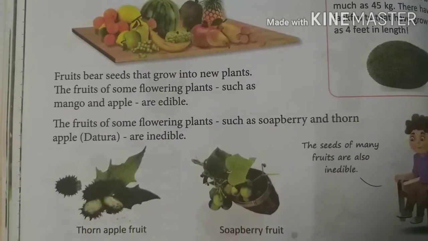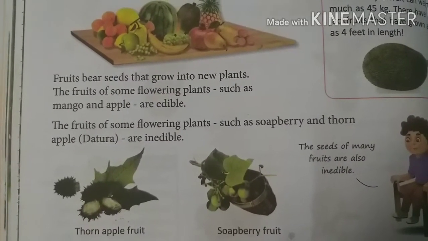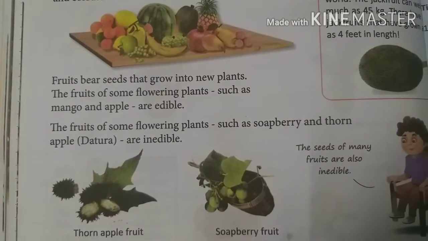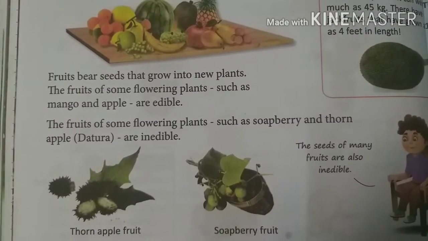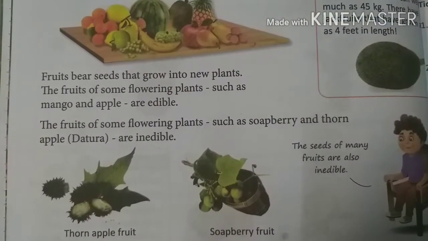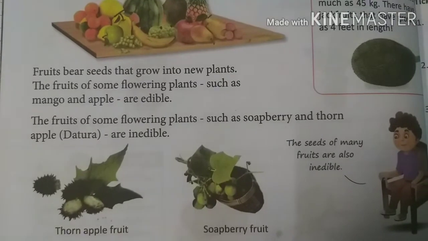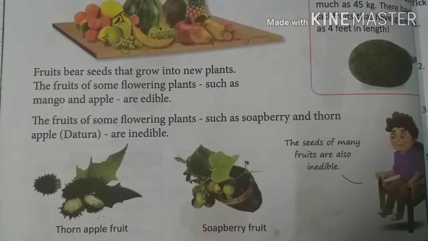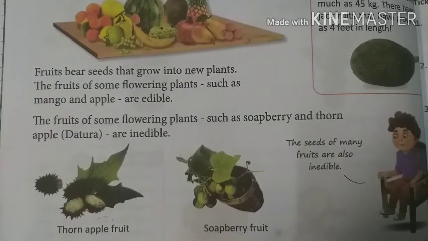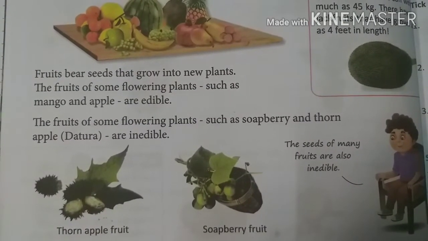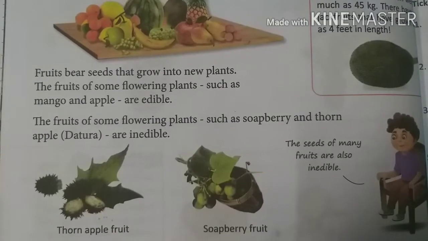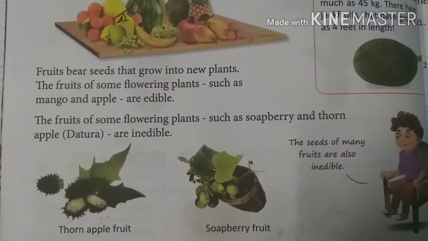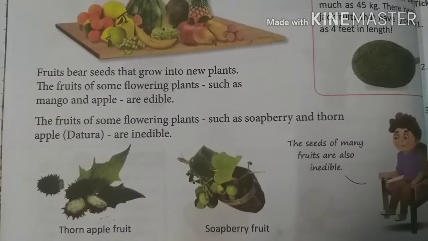Have you understood what is edible and what is inedible? Edible means fruits that you can eat and inedible that you can't eat. And the examples are thorn apple and soapberry.